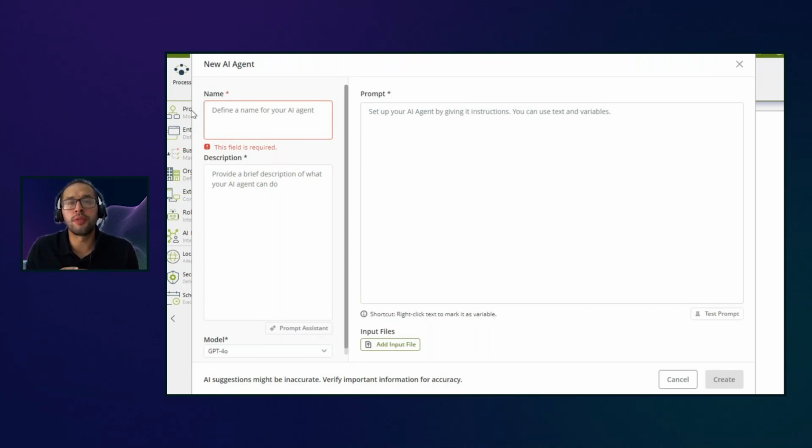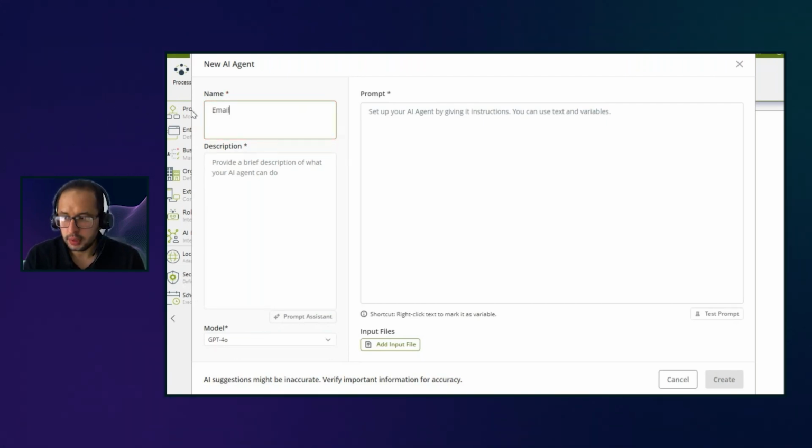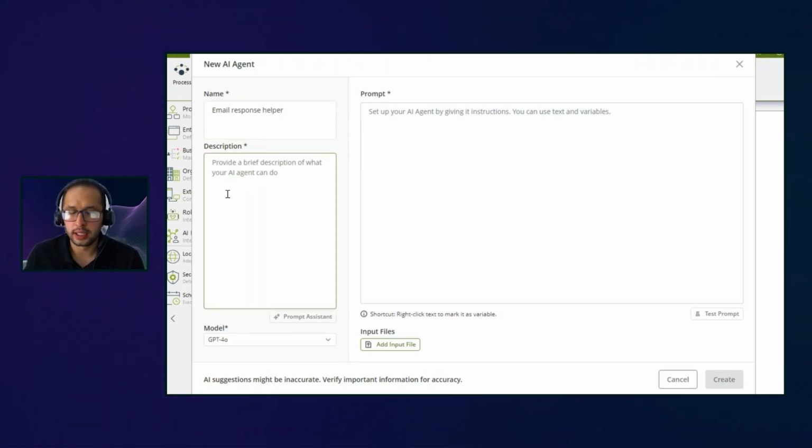So we just need to define a title and an easy description. So let's suppose that we want to create an email, I don't know, response helper, right? And then the basic description using a natural language that you want to have is: your task is to read emails from complaints received by customers and create a response. Let's say this is the simple thing that we want.